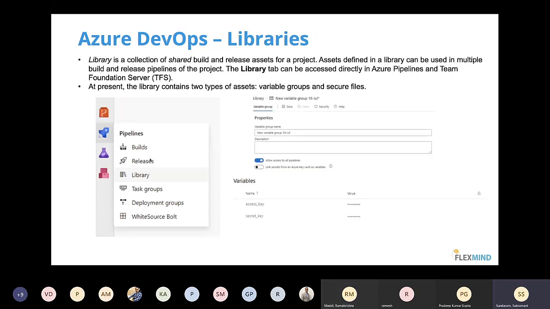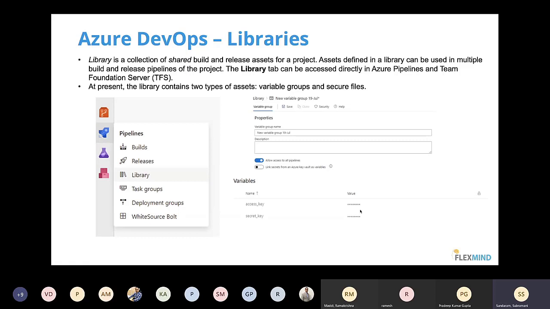So the next one that we are going to cover is libraries. The library is a place where we store your keys, your storage accounts or storage connection strings, or a SQL database username, passwords, and everything. If you see below, I can even make these secrets. If I'm storing my SQL database password, connection strings, or any other usernames, I can hide it and still use it in my pipelines by allowing it, so that when someone tries to look into your password, they will not be able to. Only the user who has created it will be able to see the password.